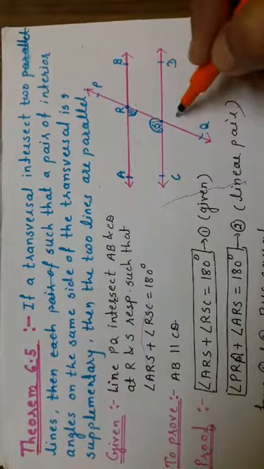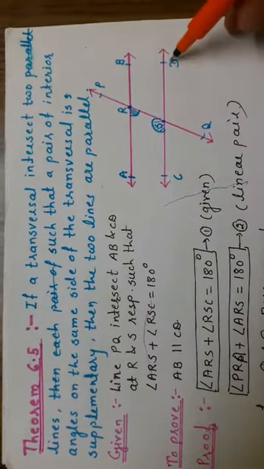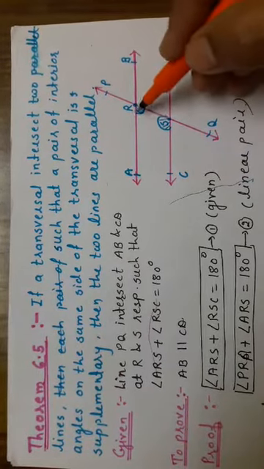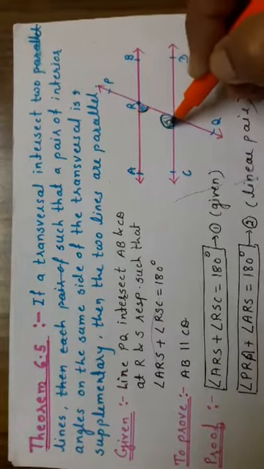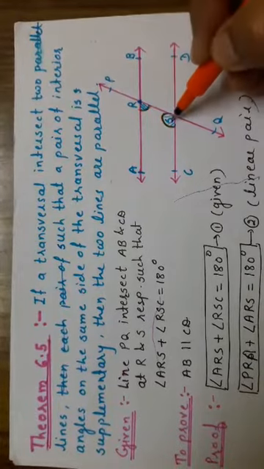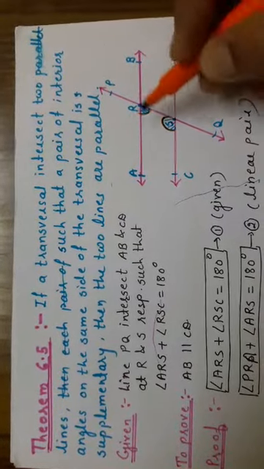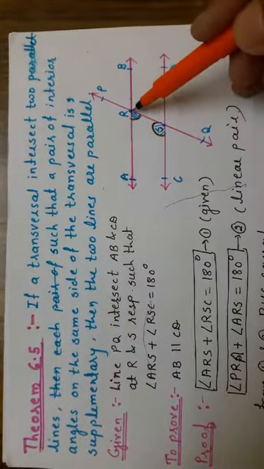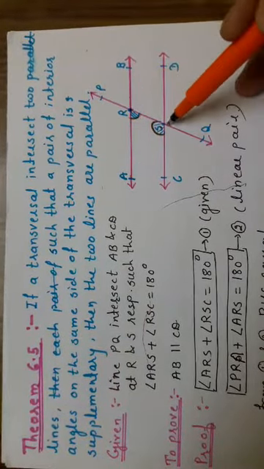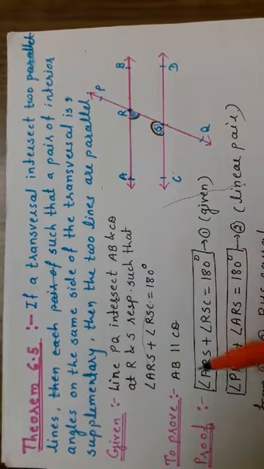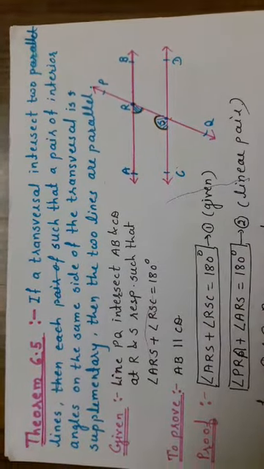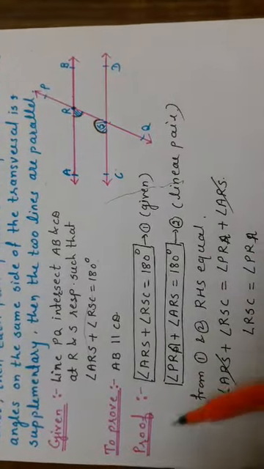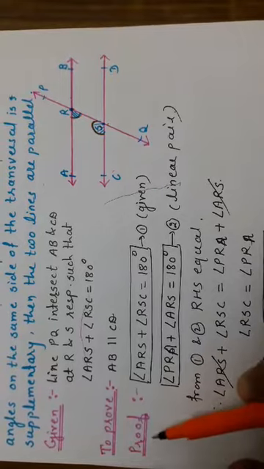Means in this problem, AB and CD are intersected by PQ at the points R and S such that the two interior angles, their sum is 180 degrees, then the lines are parallel. Means they had given angle ARS and RSC is equal to 180 degrees. We have to prove that AB is parallel to CD. Now the proof. First of all, we had drawn the diagram here and we have to write the proof.